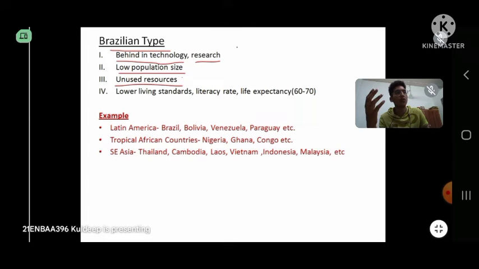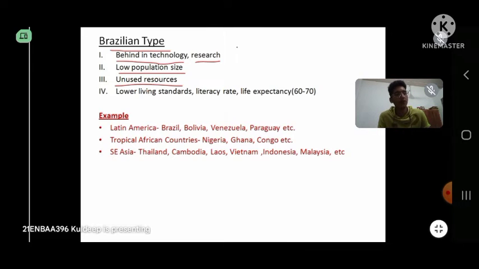This means that, as mentioned in the first point, they do not have advanced technology, and other factors could also be there, like inaccessibility and the extreme weather conditions which we discussed in the first video. So this is kind of an underpopulation scenario here, and unused resources are available there. The first thing is that they're behind in technology, low population size, and unused resources. Due to these things, they are living kind of the past life, the life which was in very past. They are still back in time.